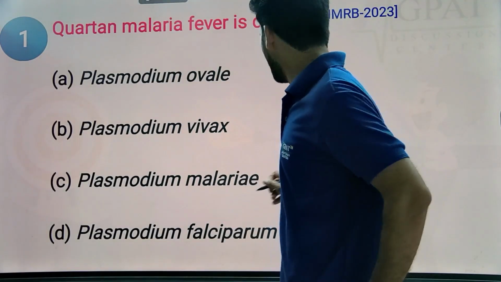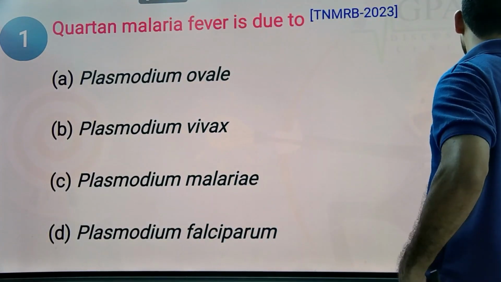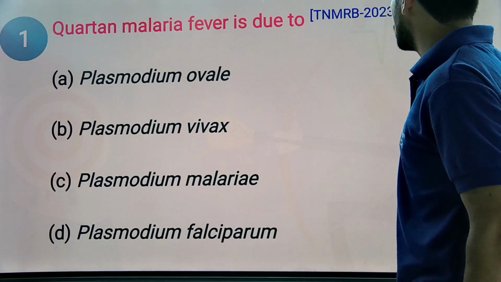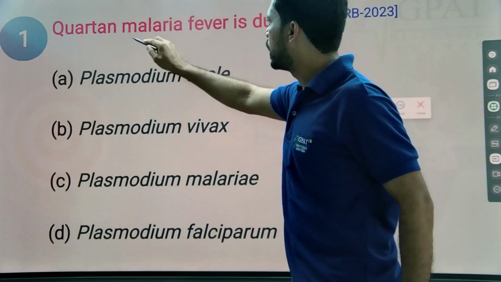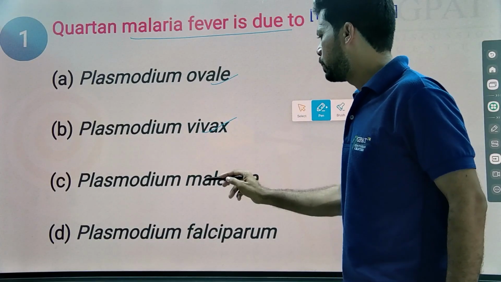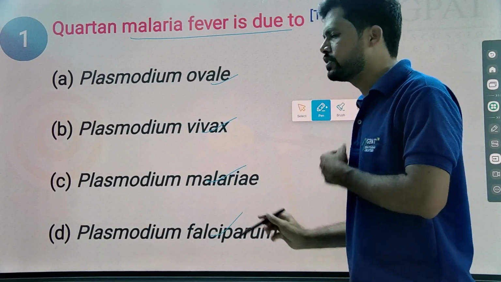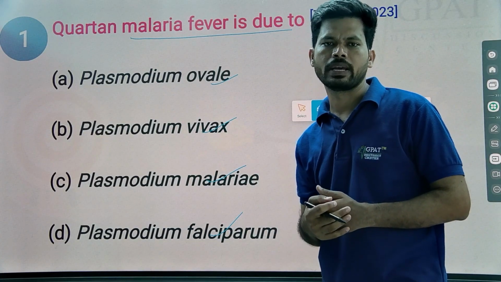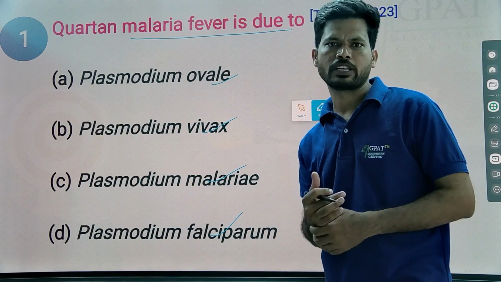So, here, the first MCQ is: the quartan malaria fever is due to Plasmodium ovale, Plasmodium vivax, Plasmodium malariae, Plasmodium falciparum. These are the different species that cause malaria and they come under Plasmodium.